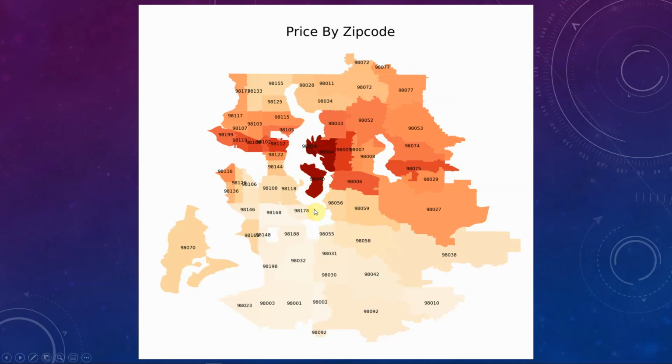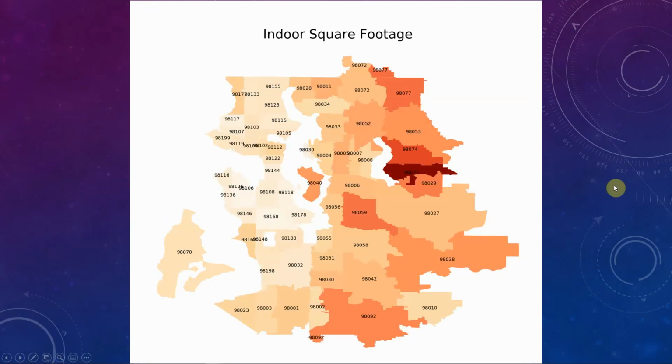But as a general note, what you can see is that the Seattle city center is right around 98122, and we see that the median price of the house is highest closer to the center, and it drops as we head out. On the other hand, when we look at the median indoor square footage per house, we see that it is the lowest around the city center, and it increases as you head out, which again makes sense because that's how cities are generally laid out. Populations are more densely located near the center, where living spaces are premium, houses are smaller, apartments are smaller, but then as you go to the suburbs, they get bigger.